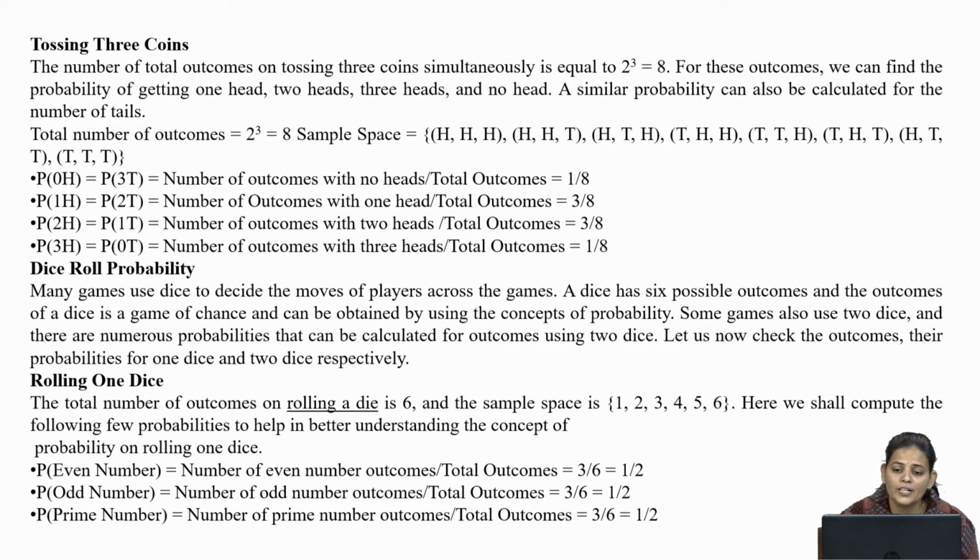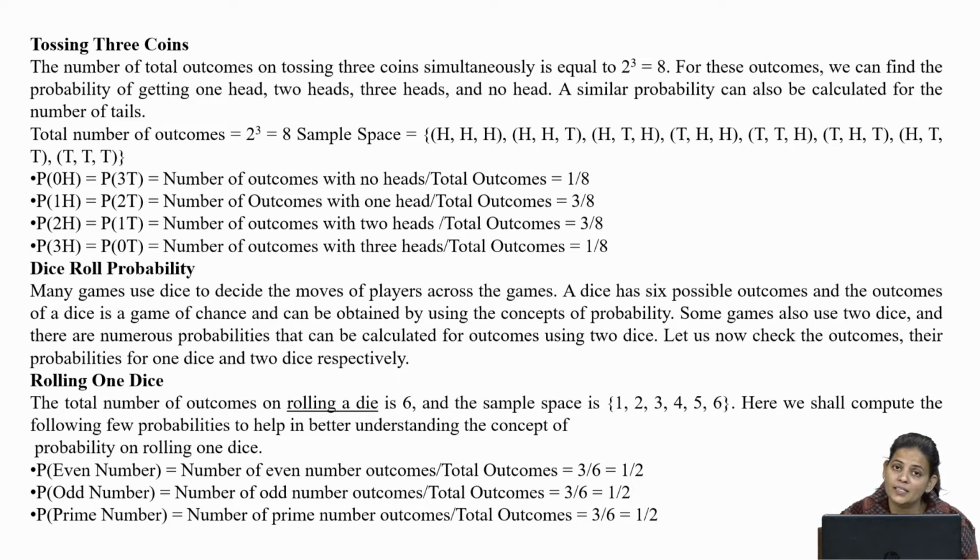Here we shall compute the probability of a few events to help in better understanding of the concept of probability on rolling one dice. So, probability of an even number: 2, 4 and 6 are even numbers in this sample space.